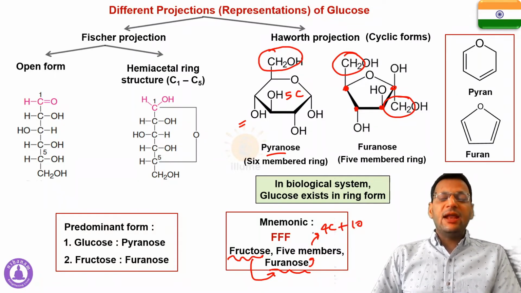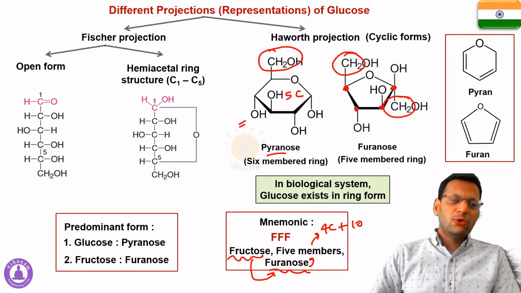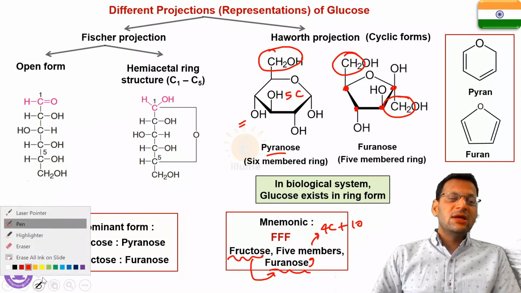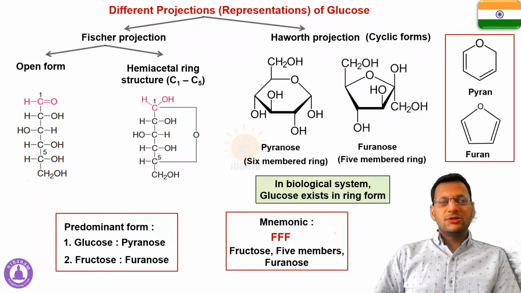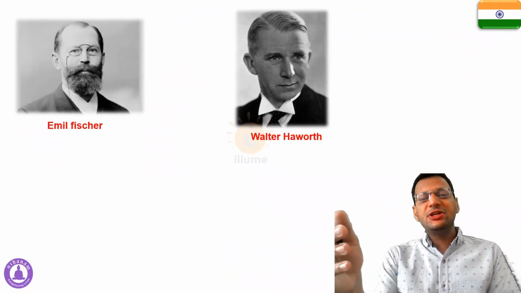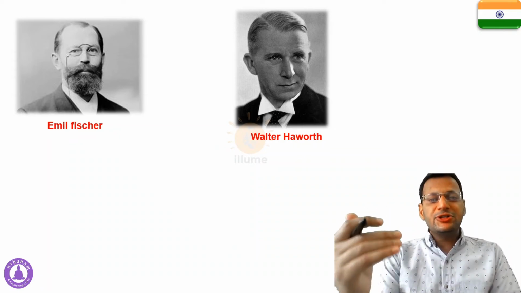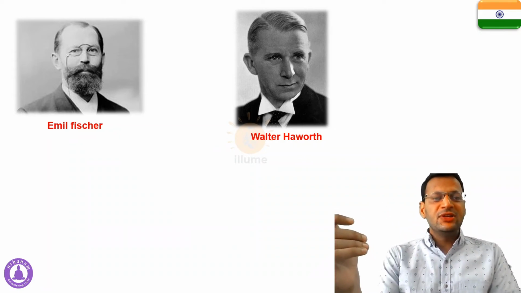On the contrary, pyranose have 6 members, 5 carbon and 1 oxygen. So these are different representations of glucose, different forms of glucose, different projections of glucose. Now let's remember two great scientists, Emil Fischer and Walter Haworth. These were the two who described Fischer projections and Haworth projections for monosaccharides.